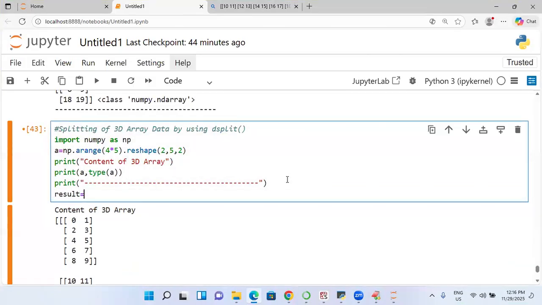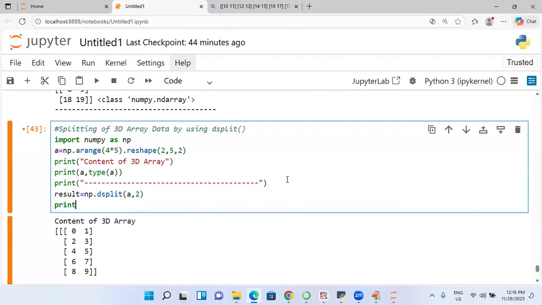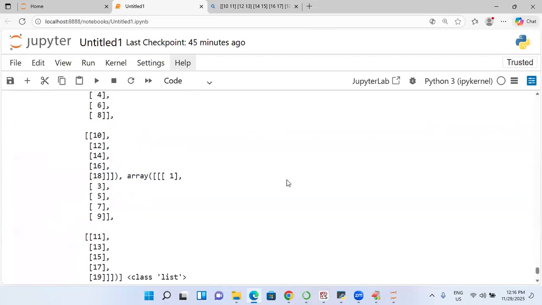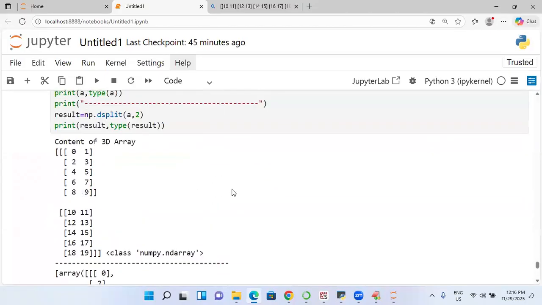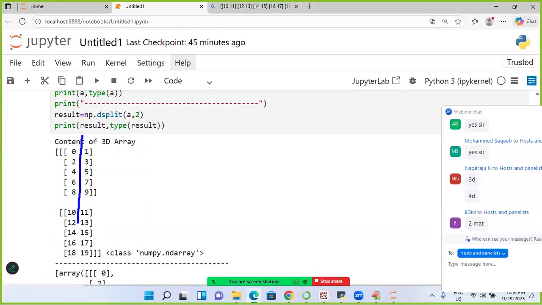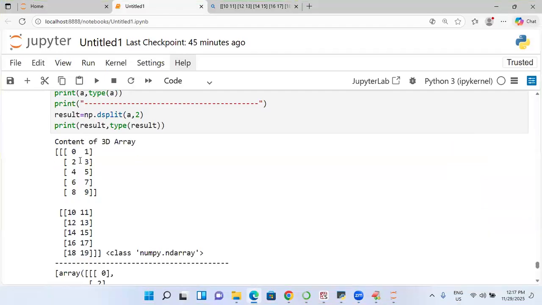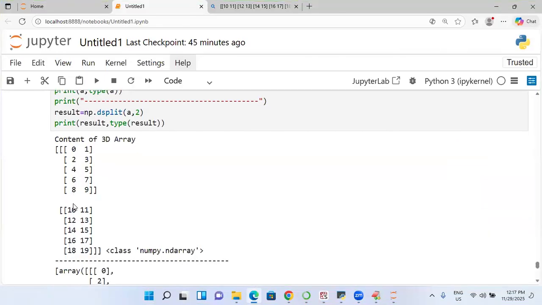Result is equal to np dot d split of a comma, two parts I want to do it. So print of result, and the same style, type of result, also observe it. Type of result, it is going to show you the depth of it. The first one, you see the depth will be taken. This entire thing is called what? Depth entered. This is called one more depth. How many parts? One part. This is another part.